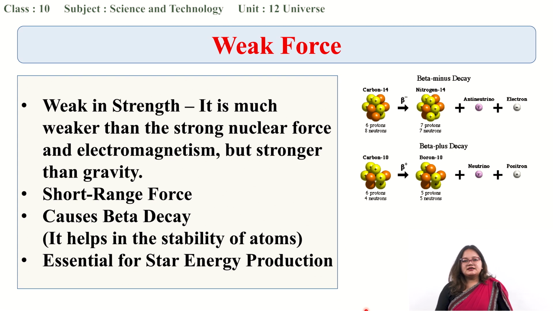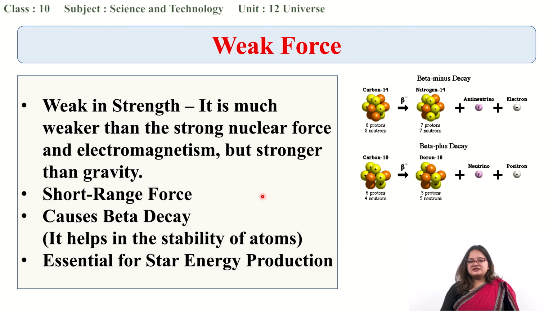Why is beta decay important? If there were more unstable atoms in our universe, lots of radiation would be emitted, which would be harmful to living beings as well. So this force has its own importance. Here you can see beta decay. There are basically two types, beta minus decay and beta plus decay. You do not have to undergo any particular process here. It is a spontaneous process and happens by itself.